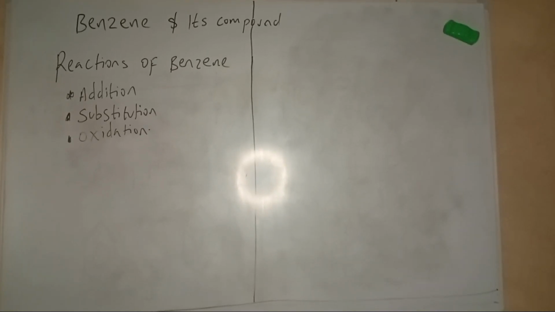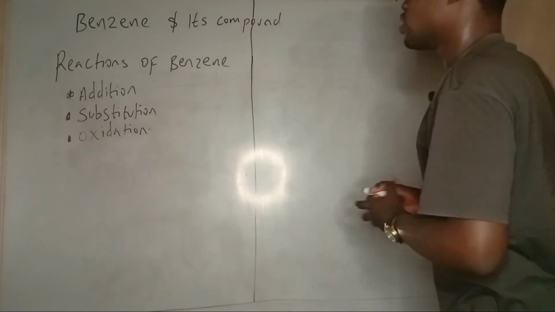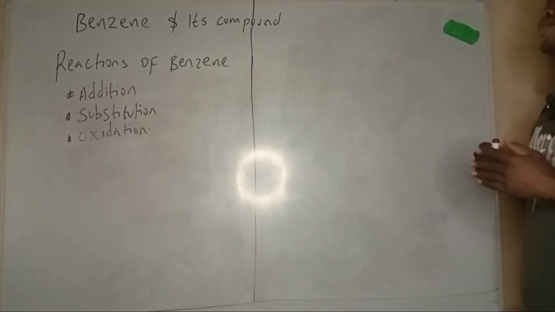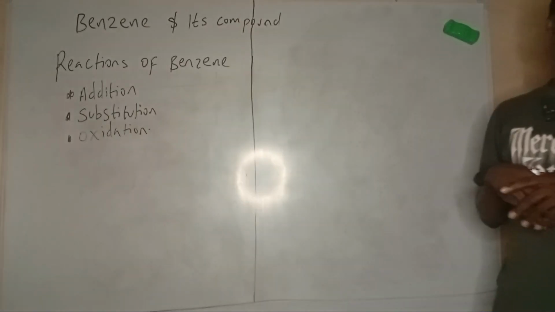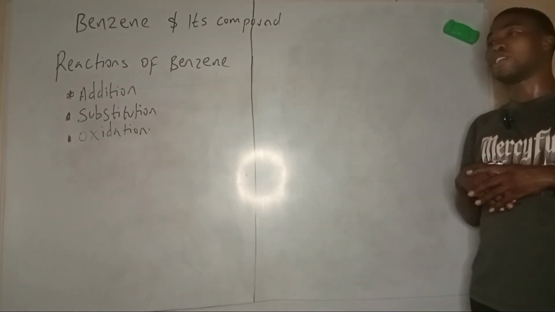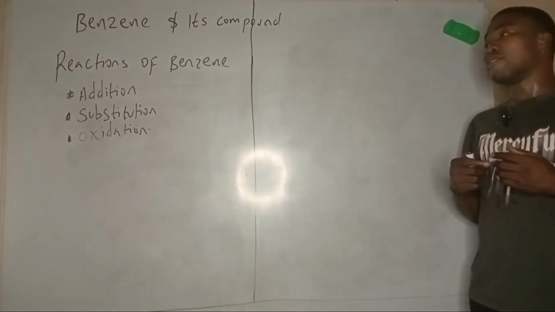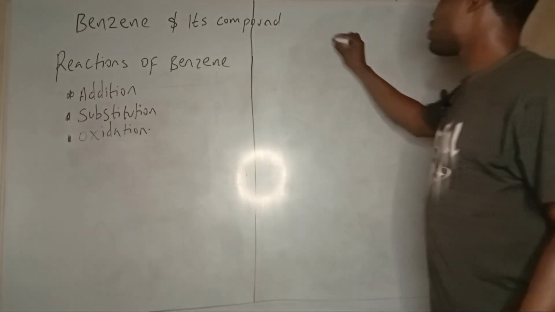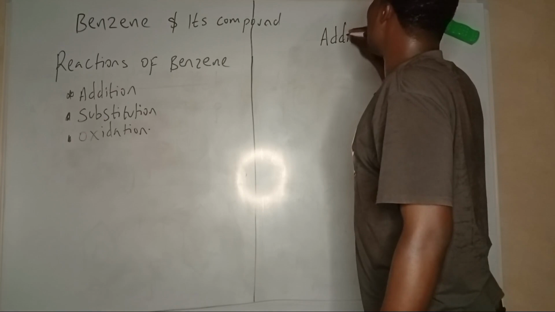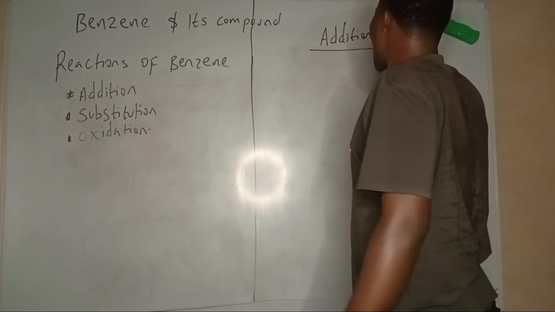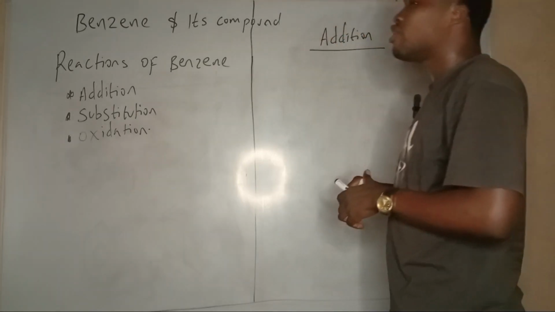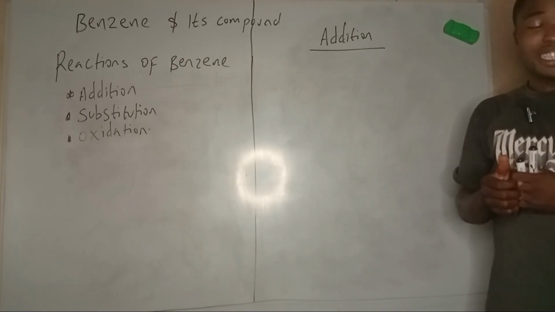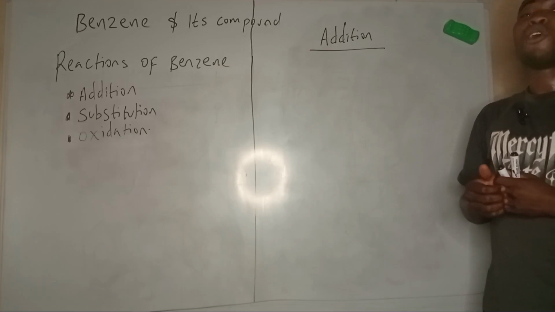Now, onto the reactions of benzene. Very easy reactions. The reactions of benzene are quite simple. They're just three: addition, substitution, oxidation. When we get into them, you see, they're a little bit more complicated. But let's look at it. For addition reactions, as I said, benzene does not normally undergo addition, except in extreme cases where there is sunlight, a free radical attack. But benzene will hardly undergo addition reaction.